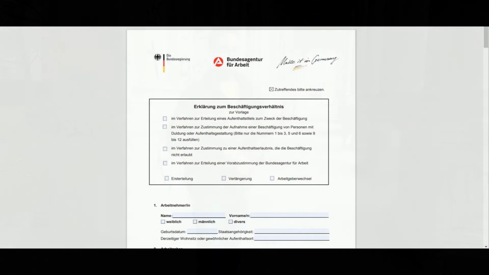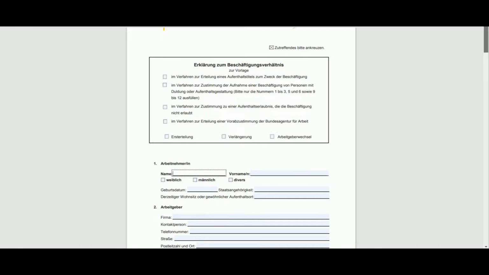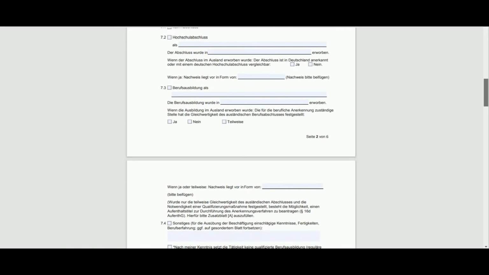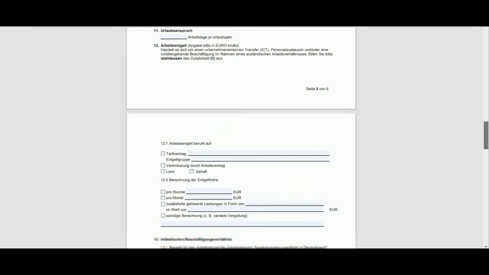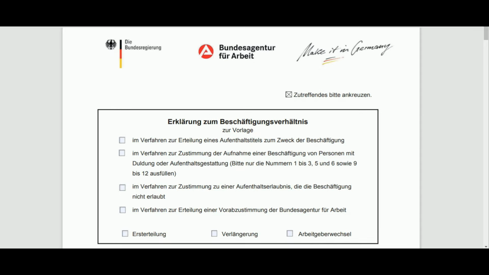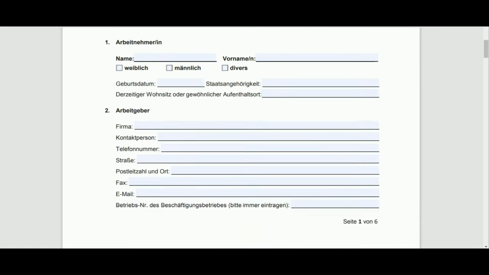So this is how the form looks like. Currently this is a 6-page form. And if you see, there's a lot of information they have been asking, and I'll go through each and every point step by step. So let me start with the first point. First of all, you have to point out the right comment, whichever is applicable for your case. And now we'll go with the first point.